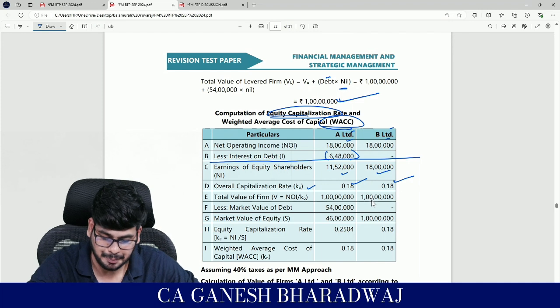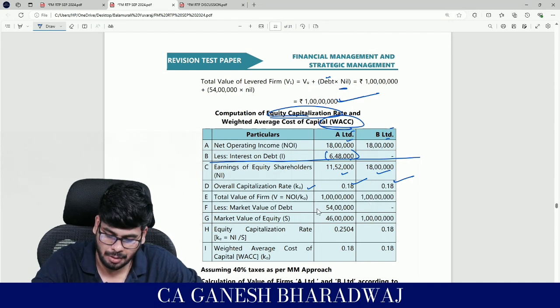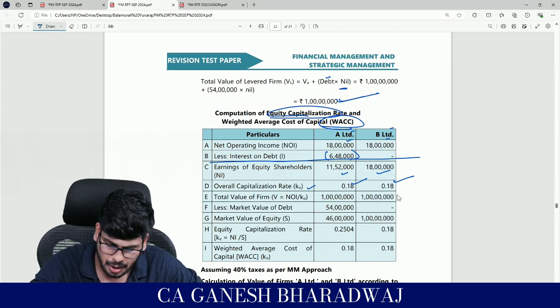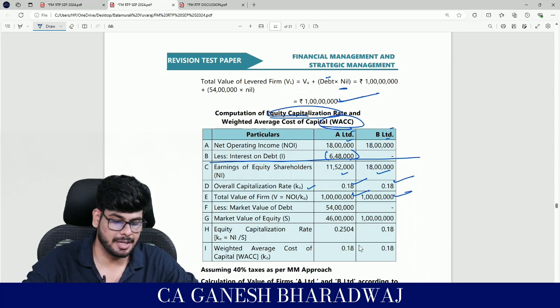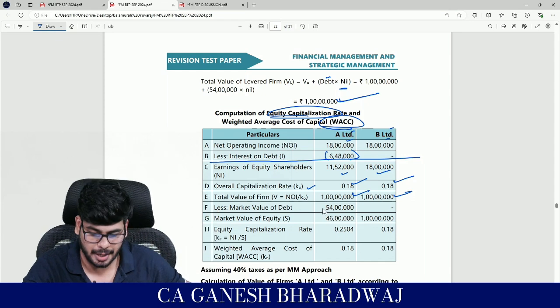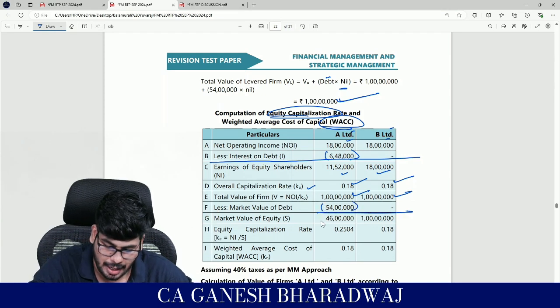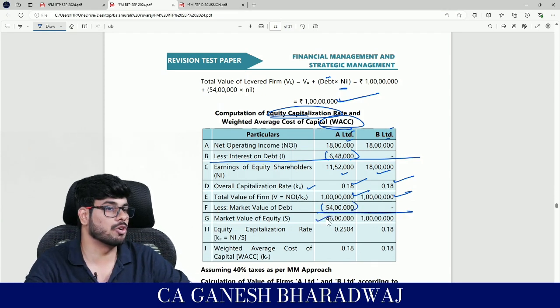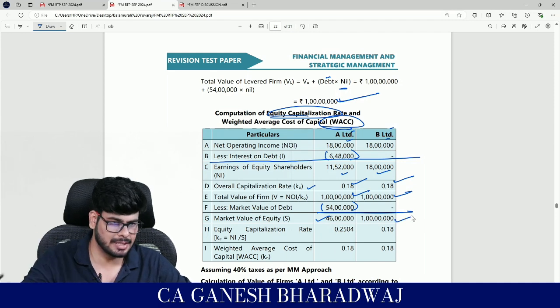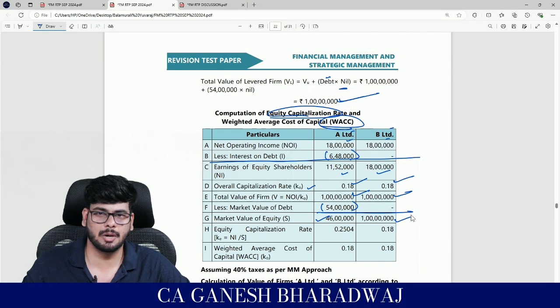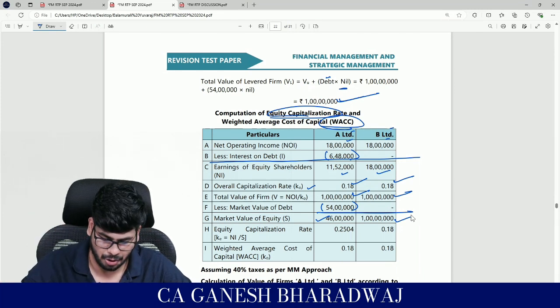Right? Fine. So now comes your value of the firm, which we already arrived at, 1 crore and 1 crore. Now in A limited, 54 lakh is the debt component, it is given. If you reduce that, you will arrive at the market value of equity, which is going to be 46 lakhs, right? But anyways, for B limited, the market value itself is coming only from equity source. Clear with this, guys? Yes, you guys are able to follow this, right?